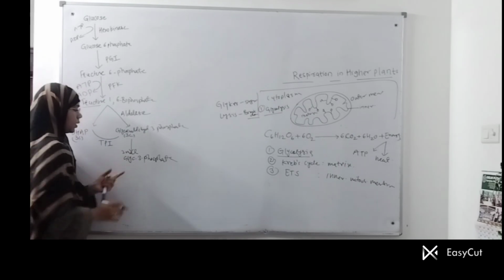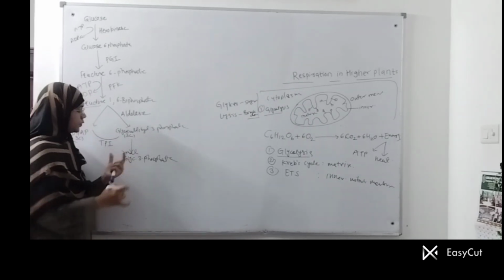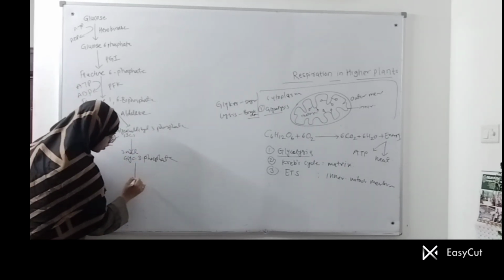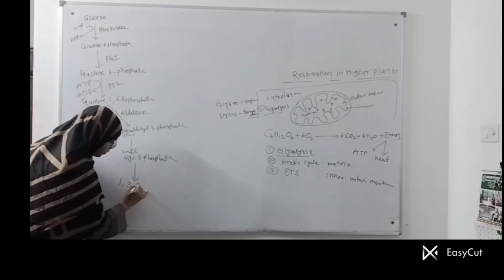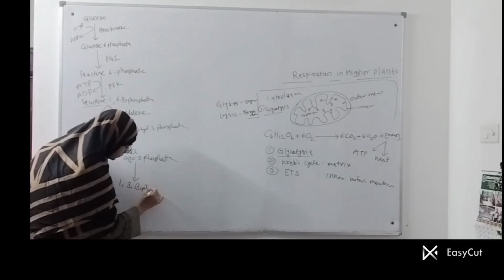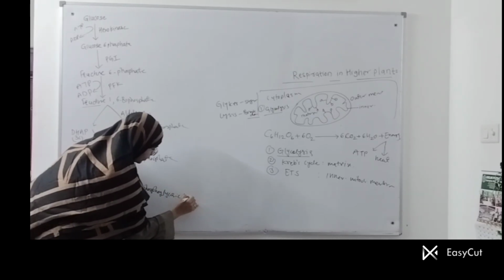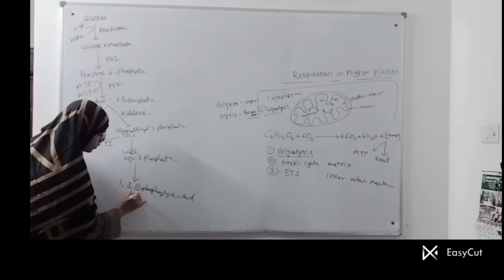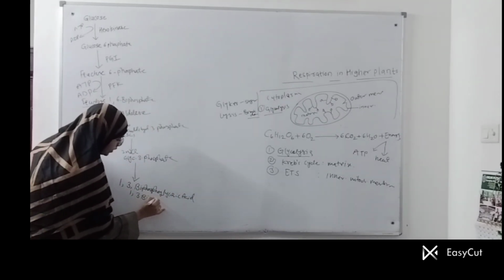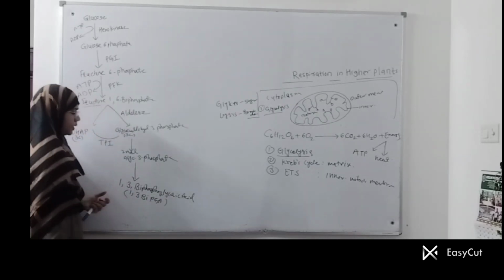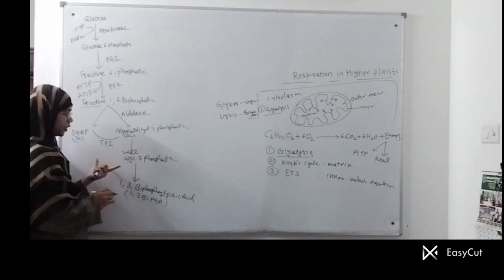So here you have 2 molecules of glyceraldehyde 3-phosphate, which are converted into 1,3 bisphosphoglyceric acid. You can write it as 1,3 BPGA.